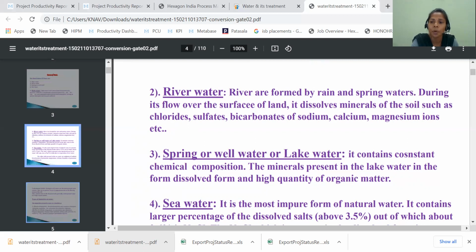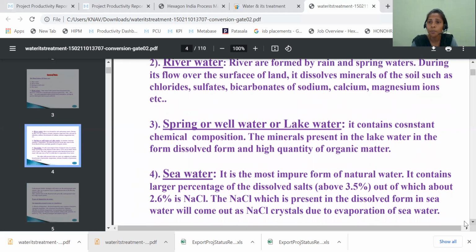The next one is the seawater. We know that compared to all, the seawater has more amount of salts. It is also called salt water or salinated water. It is the most impure form of natural water. Yes, among all these, it has more amount of salts. It contains a larger percentage of dissolved salts. Here all the salts are in the dissolved state only, out of which about 2.6% is sodium chloride.